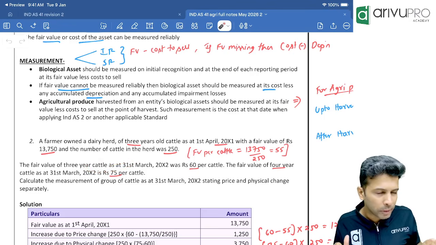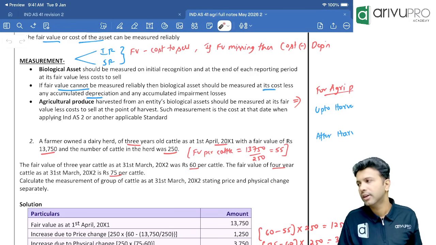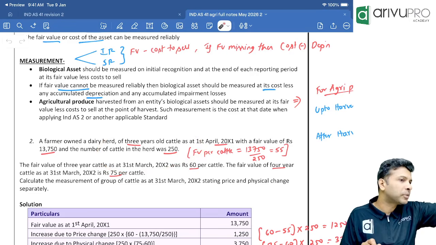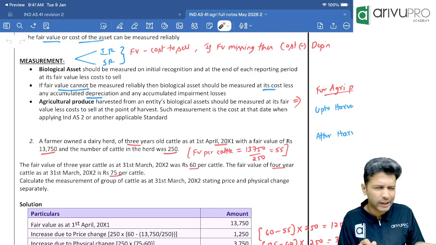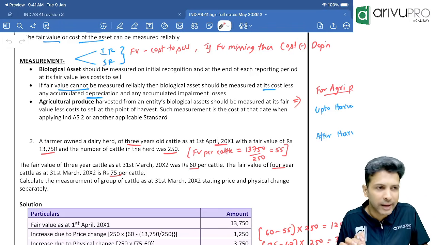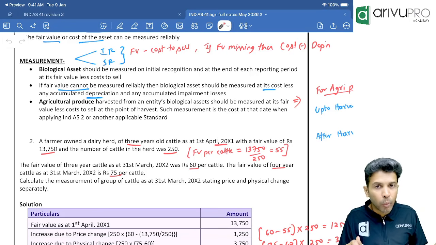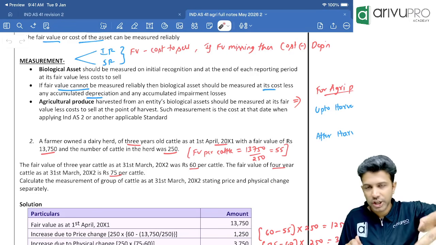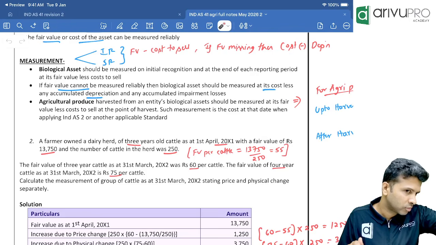Now, whenever there are biological assets, carefully listen to this. When they give you biological assets data, there are two types of gain that can come. Usually it will be gain; it can be a loss also, but in the majority of cases it will be a gain. One is the physical change gain. Another is the price change gain. Two gains.